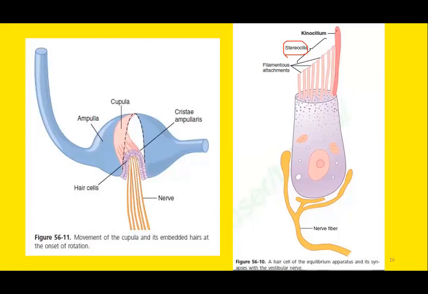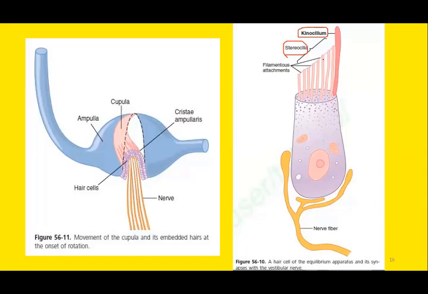And at one end of the hair cell, there is a large cilium. This large cilium is known as kinocilium. So, kinocilium is usually located at one end. Secondly, it is larger in size as compared to the rest of the hair cells or the stereocilia. The third unique feature of kinocilium is that it is usually non-motile. So the movement occurs within the stereocilia. The kinocilium is usually non-motile.